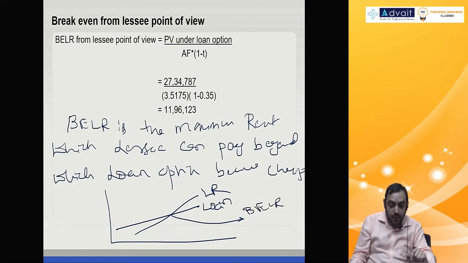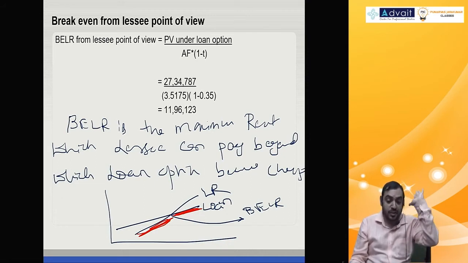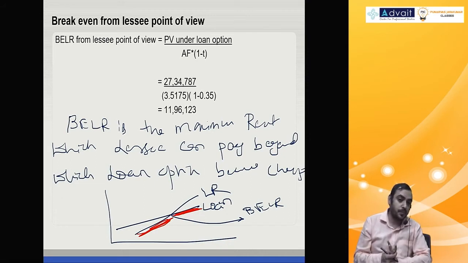So up to that point you see that the lease option is cheaper, but after that point the loan option becomes cheaper. In this case that number is 11,96,000, and the lease rental is above 11,96,000, therefore the lease is not viable, not attractive. This solution is there in the material, just have a look at it.